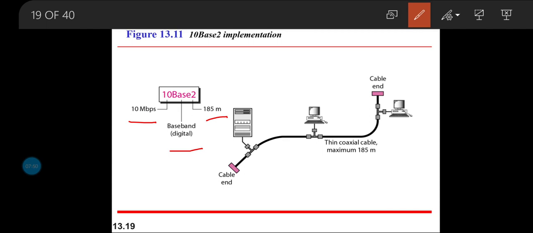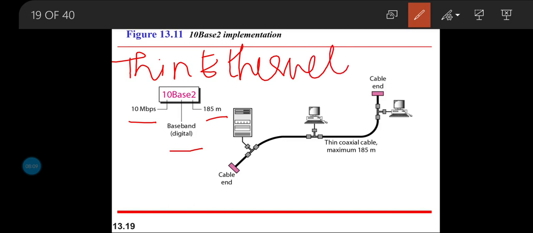When it comes to the implementation of this 10 base 2, we call it thin Ethernet, or it is also called cheaper net. Why the name so?